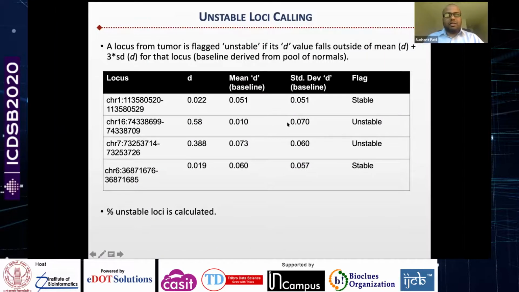The rule is really simple. If the D of a tumor is outside mean plus 3 standard deviations, then flag that locus as unstable, or if it is not, flag it as stable. You do this for all the 259 loci that we have selected, and at the end you calculate the percentage of unstable loci.